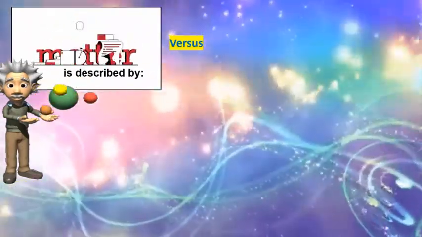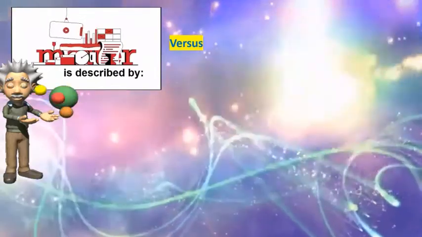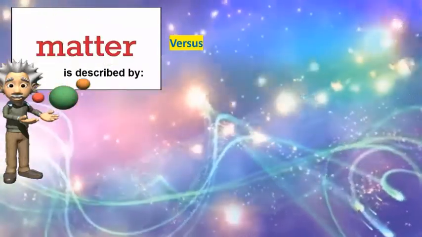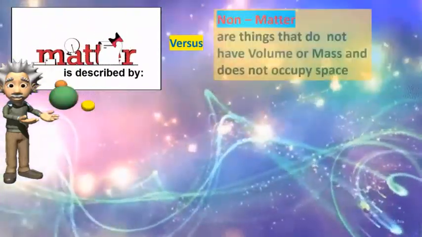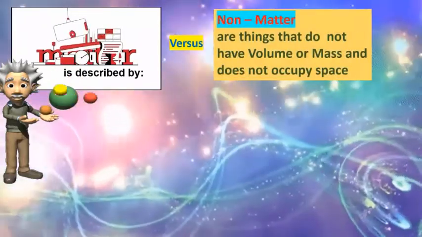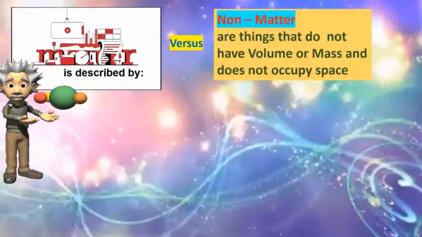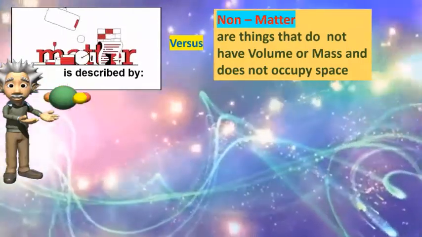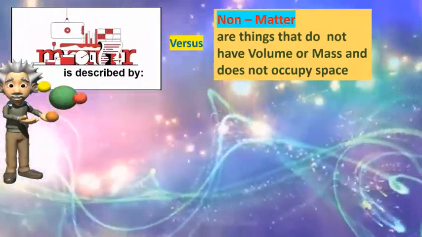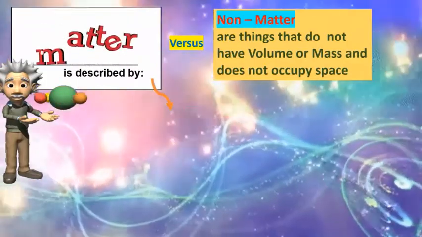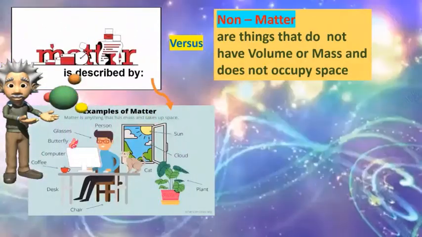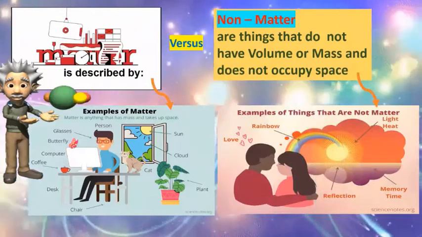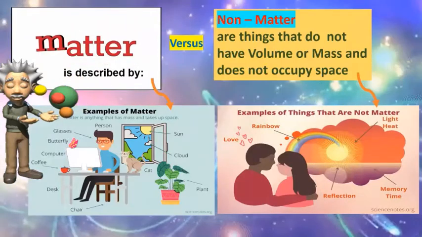Now, how do we define or identify matter from non-matter? All you need to remember is that non-matter are things that do not have volume or mass, and do not occupy space. Let's take here on the screen an example of matter, and here is an example of non-matter.